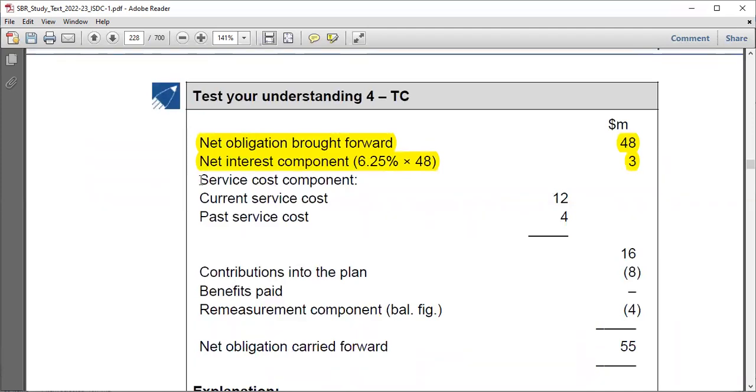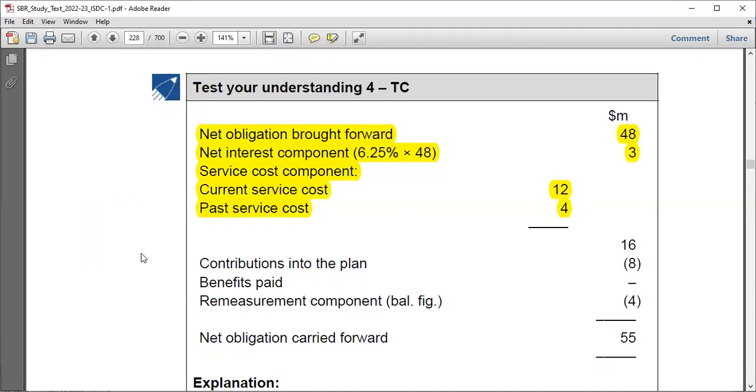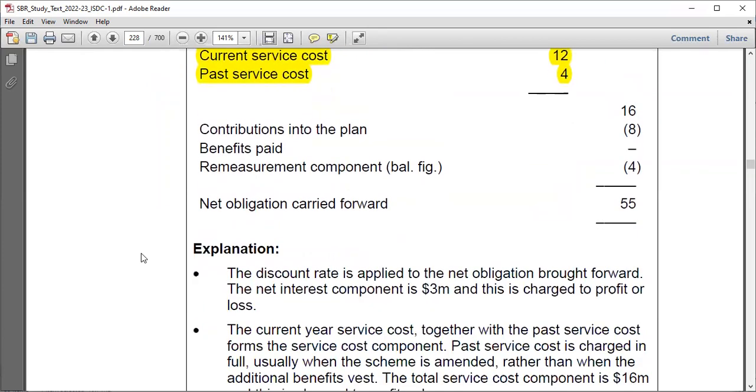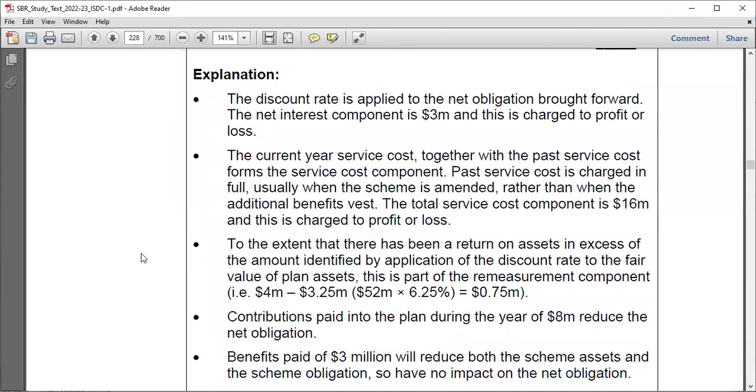You have the service cost component. And as for the service cost component, you can have the current service cost, but also the past service cost. Now, the question gave us the current service cost, and the current service cost was 12, right? Now there's something I needed you to be careful on. It is this past service cost. Now take a look at here. They just wrote here that past service cost equals 4. Now you have to go back there and see how they arrived at that past service cost of 4 million, right? Past service cost of 4 million.